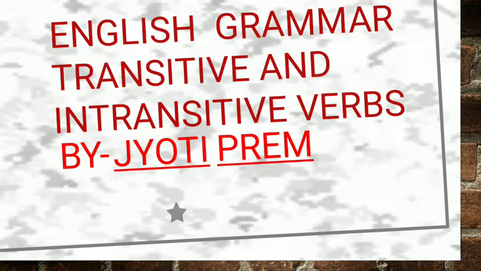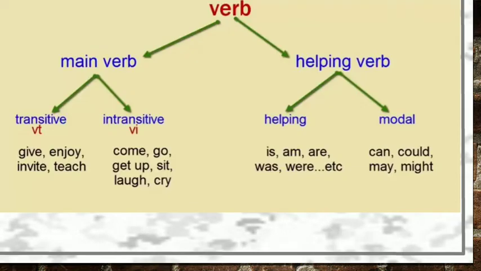So today our topic is transitive and intransitive verbs. Now as you'll see, the verb is categorized into two types, the main verb and the helping verb. Now main verb means what?